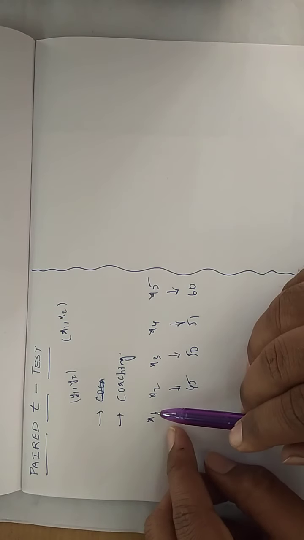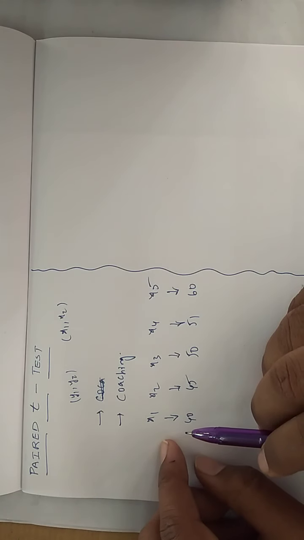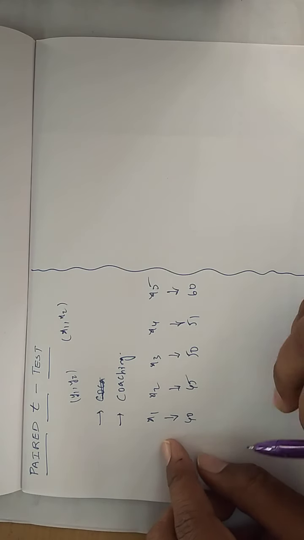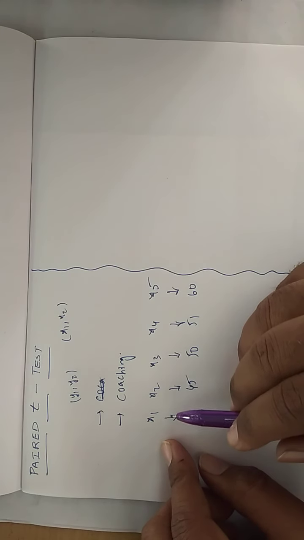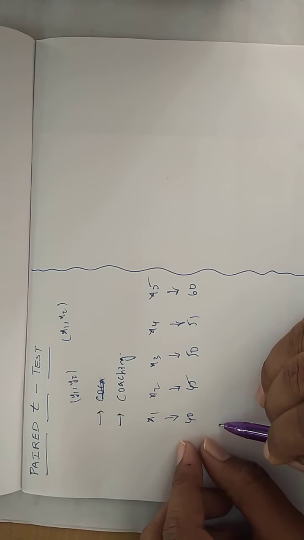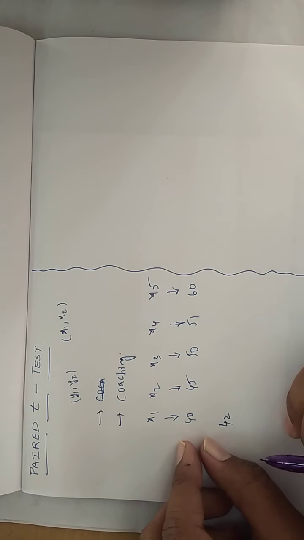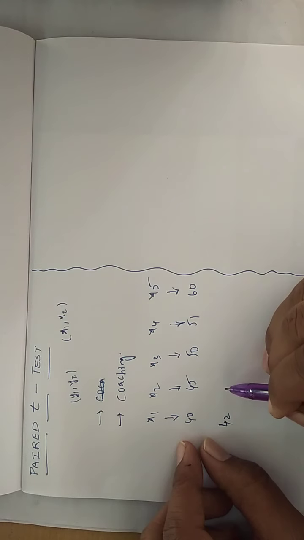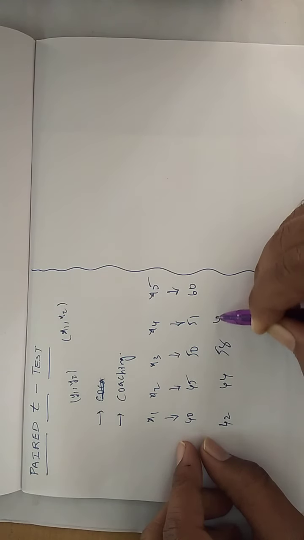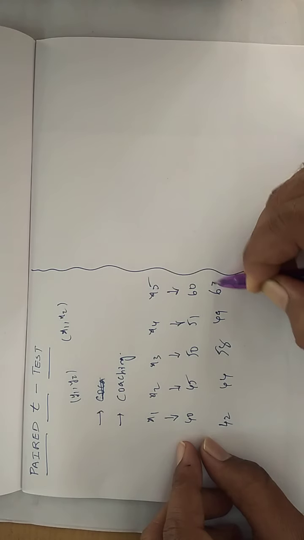That's why they joined a coaching center. They were coached by an expert trainer. After the coaching, let us suppose the marks for the same set of students are like this: 42, 44, 58, 49, 63.